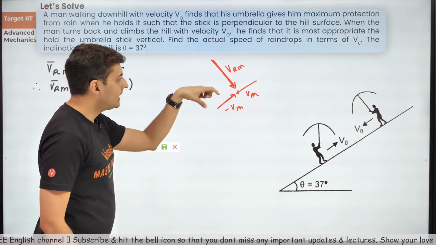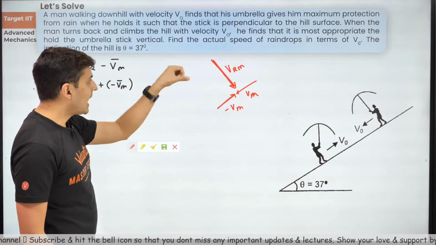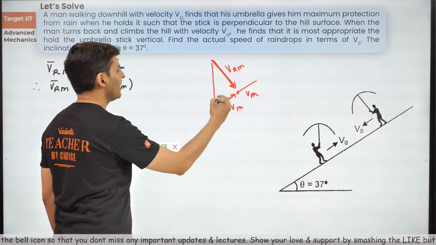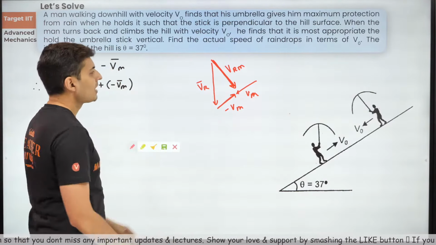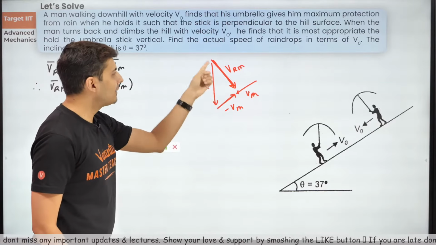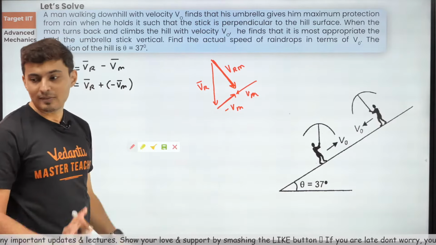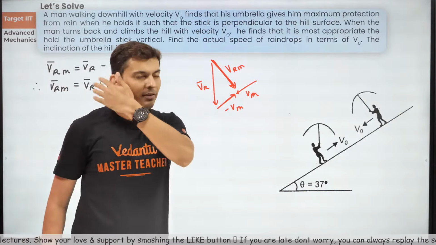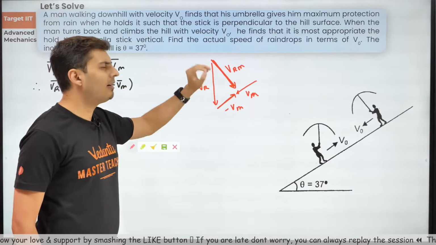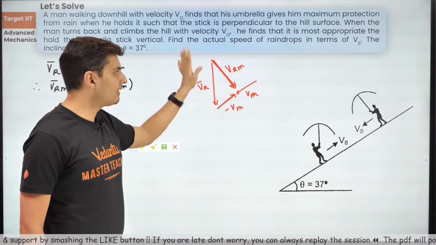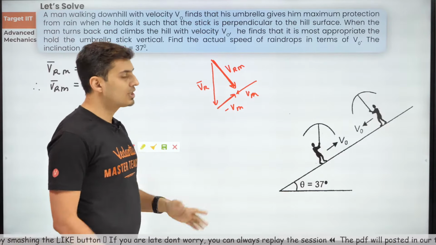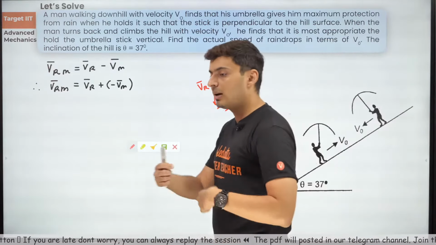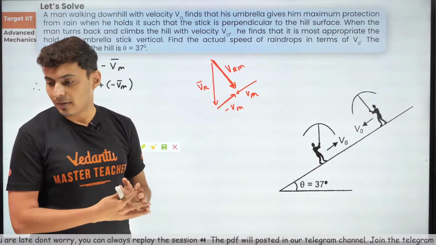Now, where is the velocity of the rain? Velocity of the rain must be something like this. Velocity of the rain minus Vm gets you Vrm, triangle law of vector addition. Let's see what we do next. Everybody fine till this point? I've just drawn a rough vector triangle diagram for seeing which vector adds up to give you which vector. That's all, nothing else. Probably I will have to draw one more vector triangle.